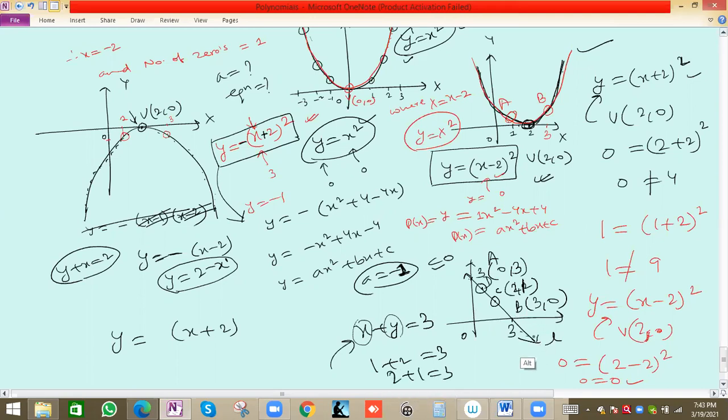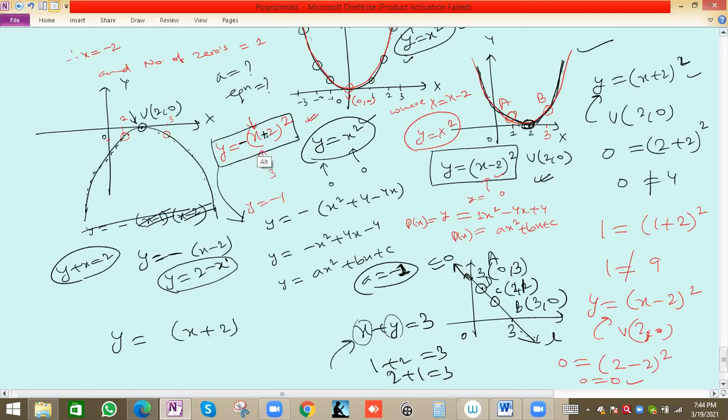Basically all the points on the line, an infinite number of points, will satisfy this equation. It means the left hand side will be equal to the right hand side if we put the x, y values of the point in the equation. Similarly for other graphs also, for parabola, for circle, for hyperbola, for any other graph, the points will satisfy the equation.